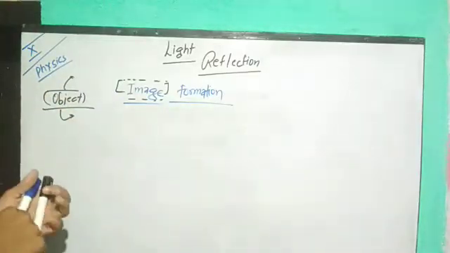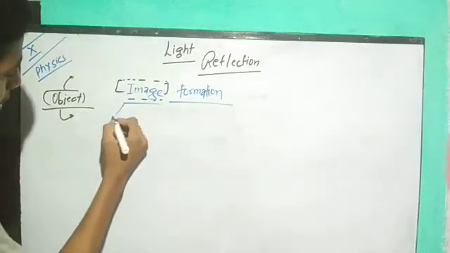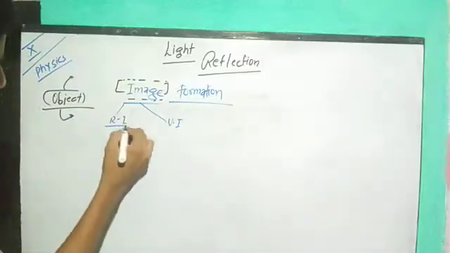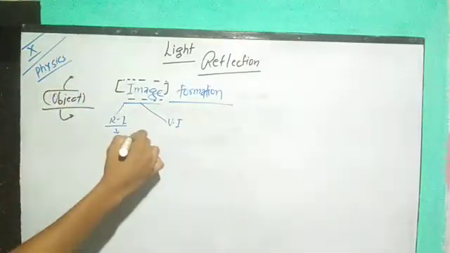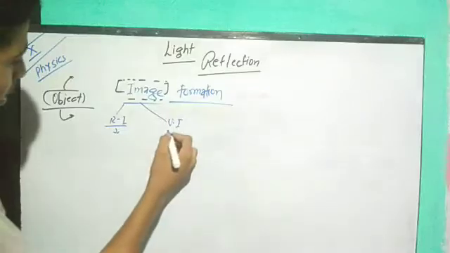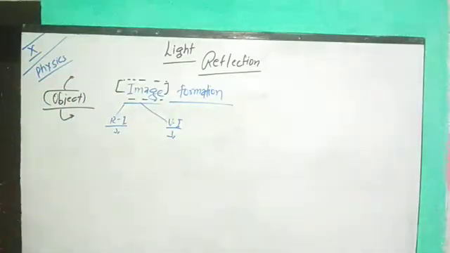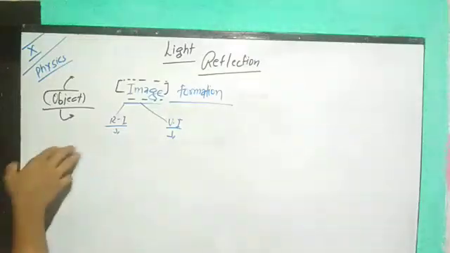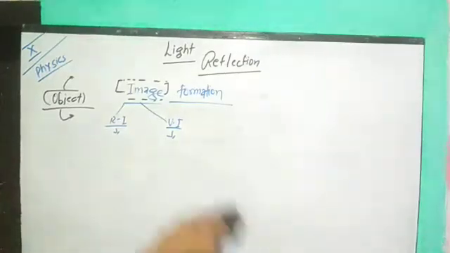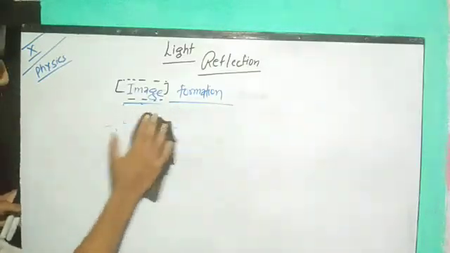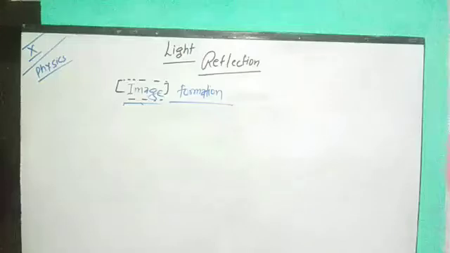And there are another two types of images. First one, real image, RI, and another one, virtual image. What is RI and VI? A type of image which can be obtained on a screen is known as real image, and a type of image which cannot be obtained on a screen is known as virtual image. Real image examples are so many, in theaters, in movie cinema halls. These are all examples of real image, and when we see our face in the mirror, those are examples of virtual images.